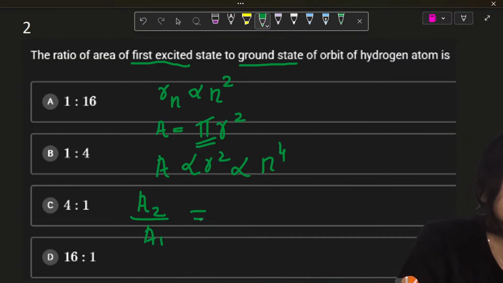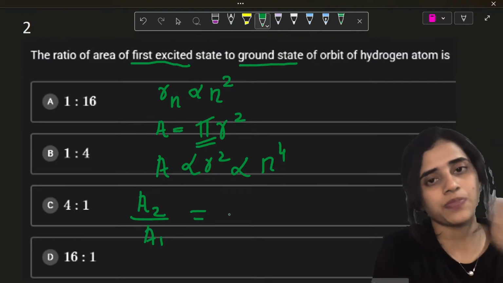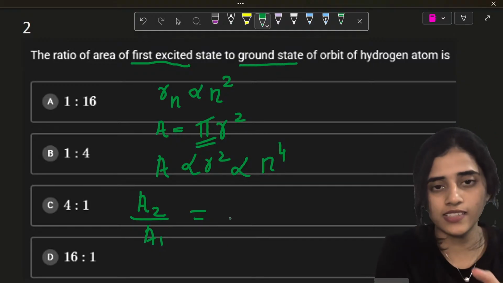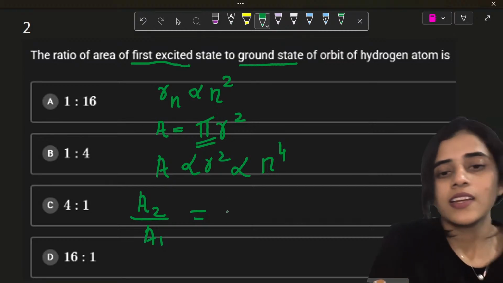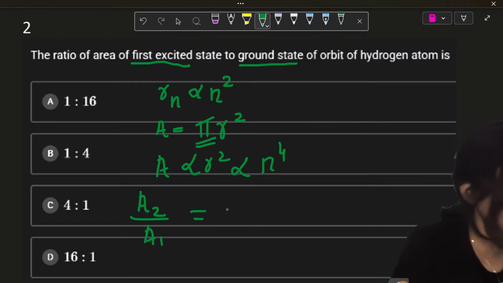So, first excited state to ground state. What will the states be? The states will be n equals 1 and n equals 2, the first excited state and the ground state. So area is proportional to r square.